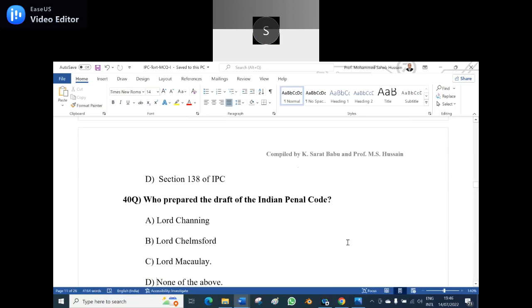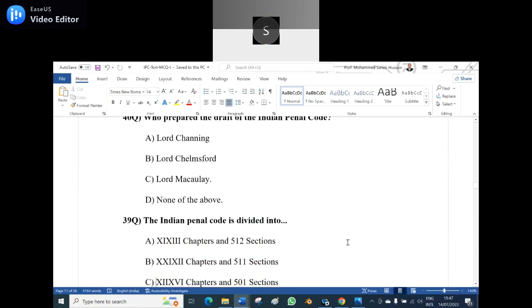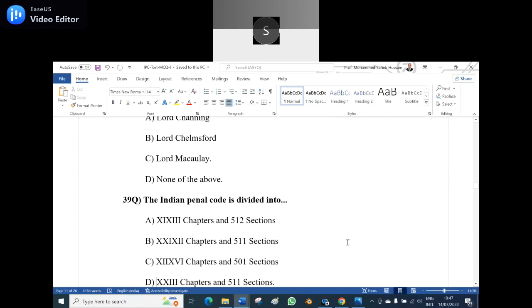40th question. Who prepared the draft of the Indian Penal Code? A. Lord Canning. B. Lord Chelmsford. C. Lord Macaulay. D. None of the above. Option C is the correct answer, Lord Macaulay. It is an important question. He drafted the Indian Penal Code, and he is also associated with the education system.